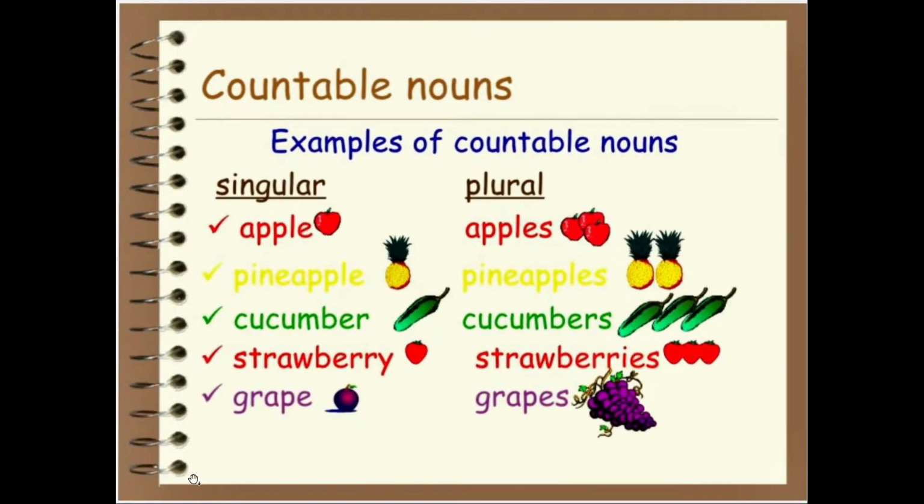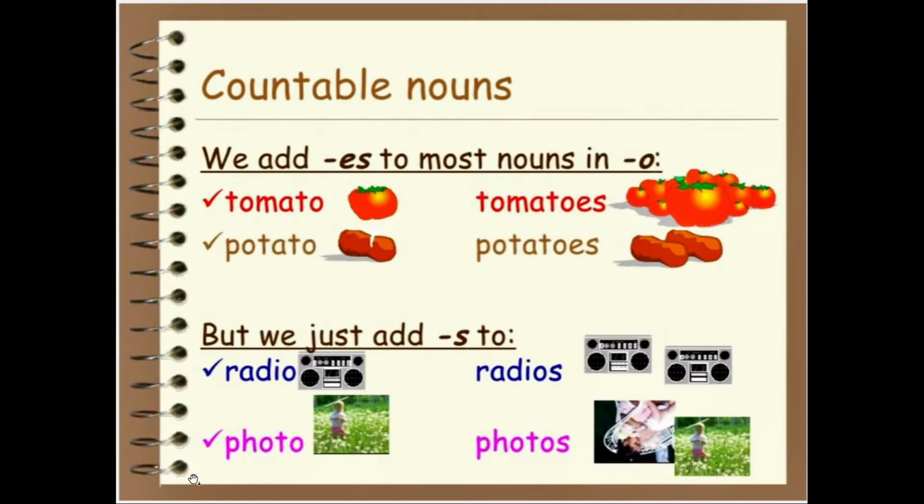Here are some examples of countable nouns. Their singular and plural forms are here. Apple, apples, pineapple, pineapples, cucumber, cucumbers, strawberry, strawberries, grape, grapes. We add es to most nouns which end in o.